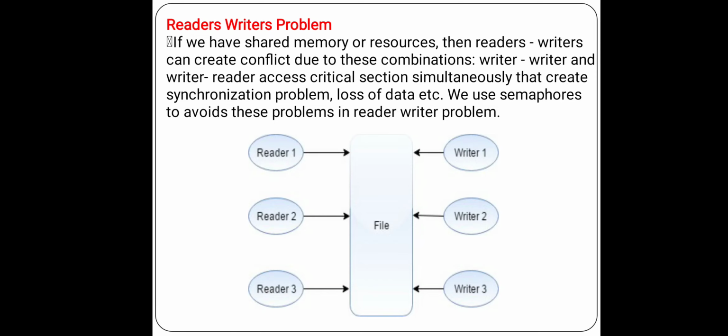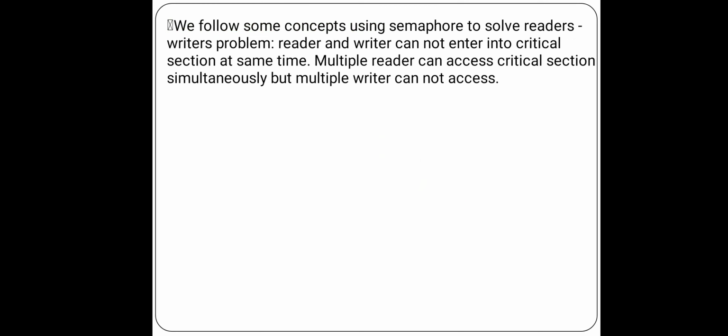If you have shared memory or resources, then readers and writers can create a conflict due to these combinations: writer and writer, or writer and reader accessing critical sections simultaneously. That creates synchronization problems, loss of data, etc. We use semaphores to avoid these problems in the reader-writer problem. Reader 1, writer 1, reader 2, writer 2, reader 3, writer 3. We follow some concepts using semaphores to solve the reader-writer problem.